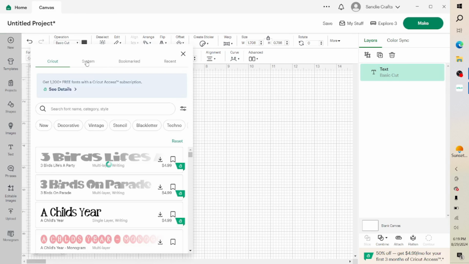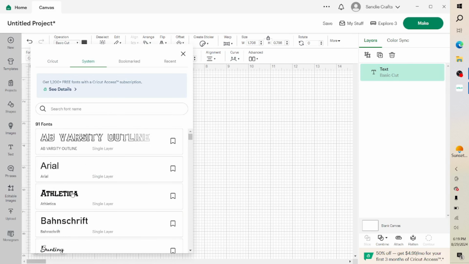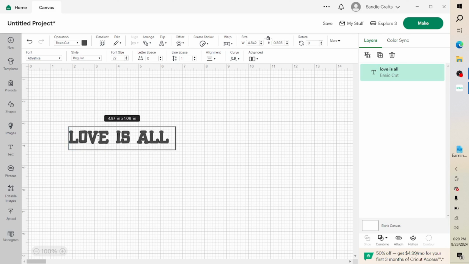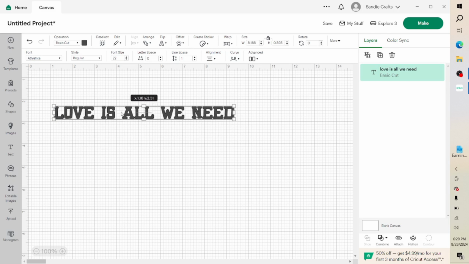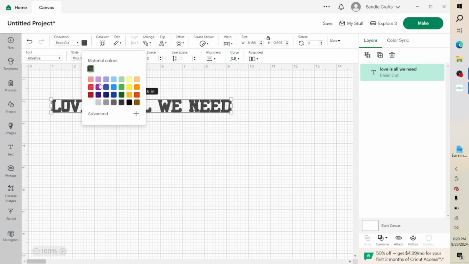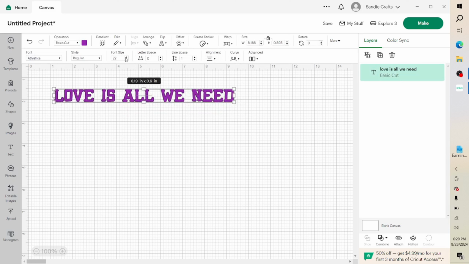Next, pick out a font that will suit your project. In this example, I will pick Atletica. Type in your text, so I will write "Love is all we need" for this example. I also like changing the color just to spice the design up, and so I can imagine what the end design will be like. You can also make it bigger for you to better visualize it.